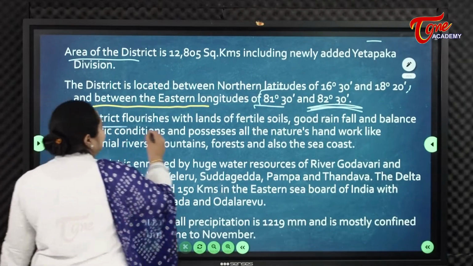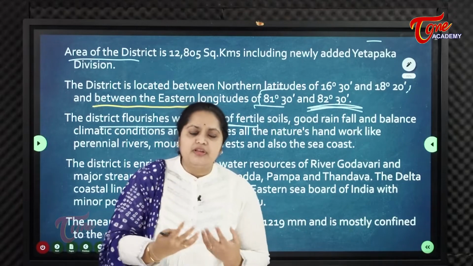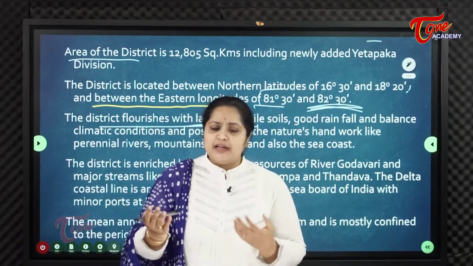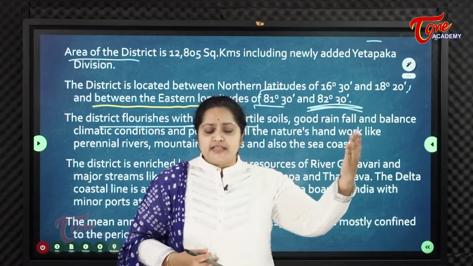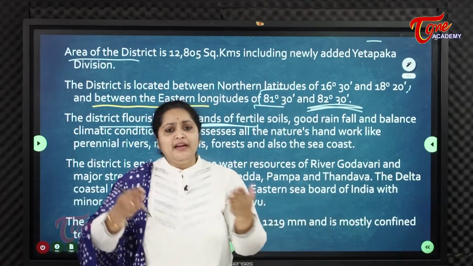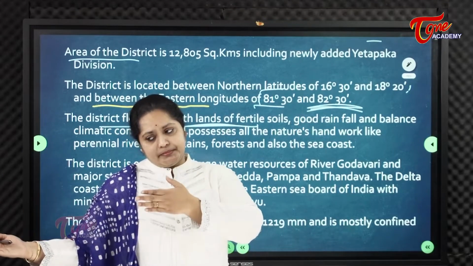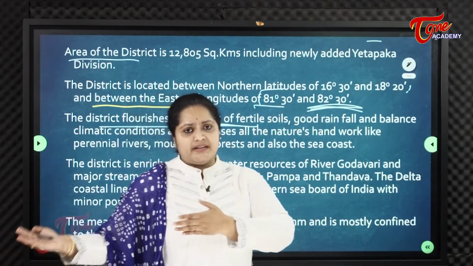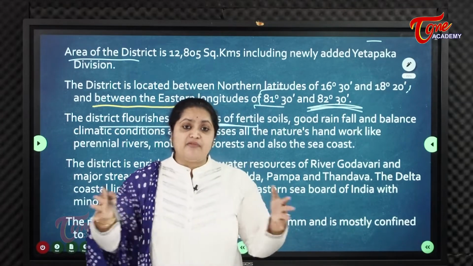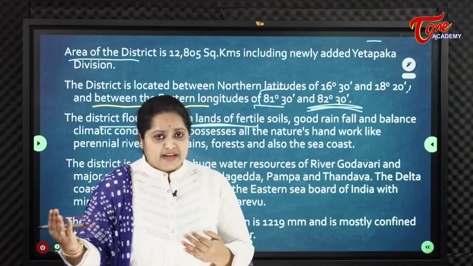Next, the district flourishes with lands of fertile soils. As we know, both these Godavari districts are very fertile because of the Godavari. Godavari is a perennial river. It originates in Nasik, Maharashtra, and merges into the Bay of Bengal, in East Godavari district. Before merging, it divides into 7 tributaries, with different nomenclatures.